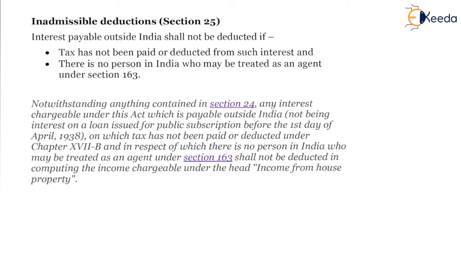And if such lender is outside India, the borrower has to make sure that the applicable taxes are deducted by the borrower. Only if the applicable taxes are deducted, then the interest deduction will be allowed to the borrower under Section 24 if this interest is paid outside India as per Section 25.